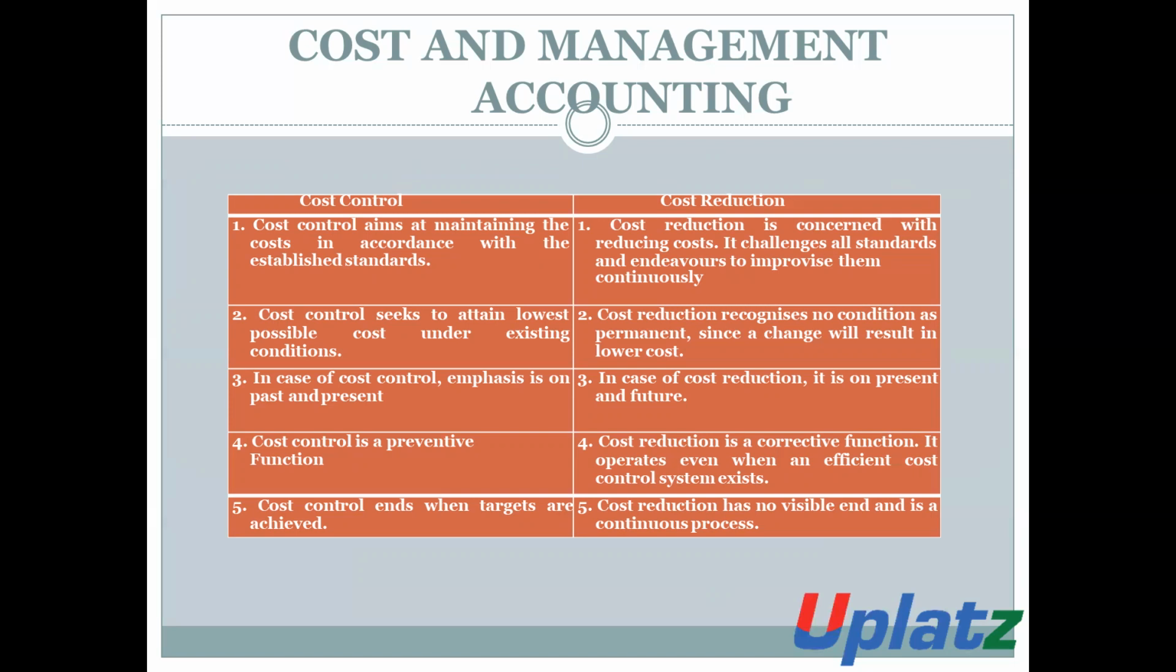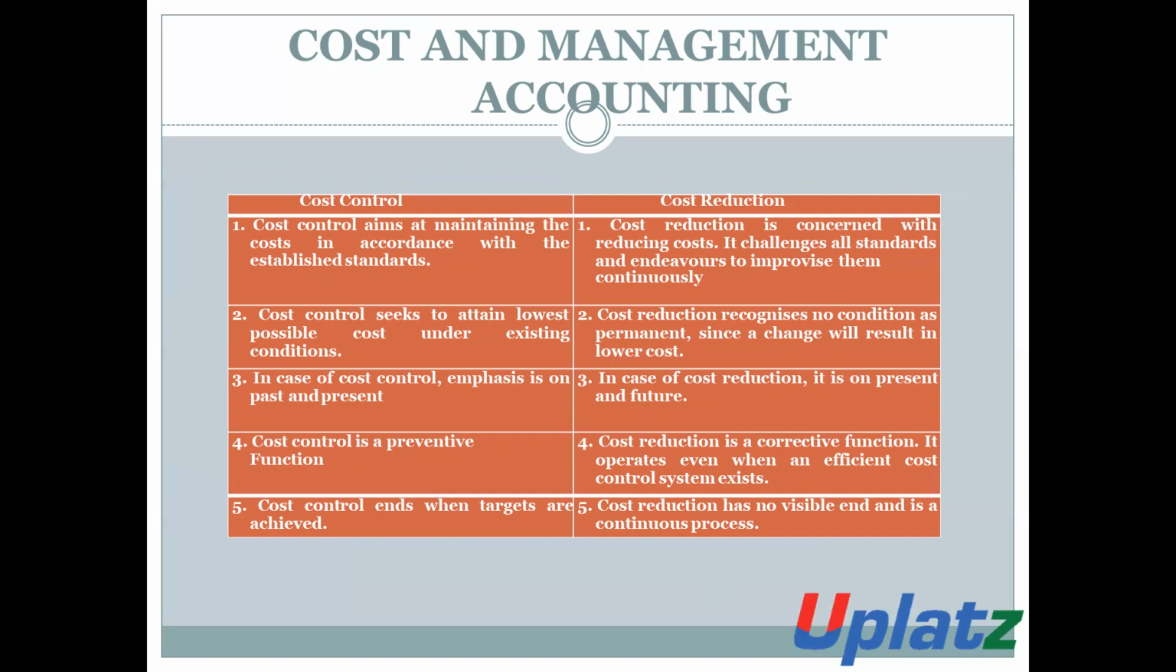First point of cost control. Number one, cost control aims at maintaining the cost in accordance with the estimated, predetermined or established standard. And cost reduction is concerned with reducing the cost. In the case of cost reduction, the main objective is to reduce the cost.